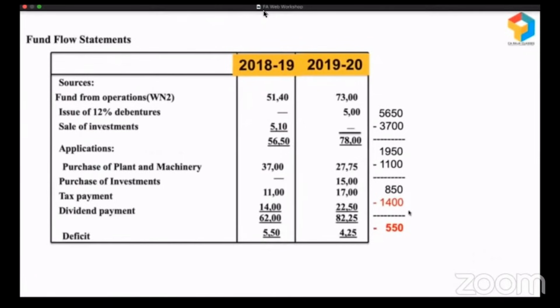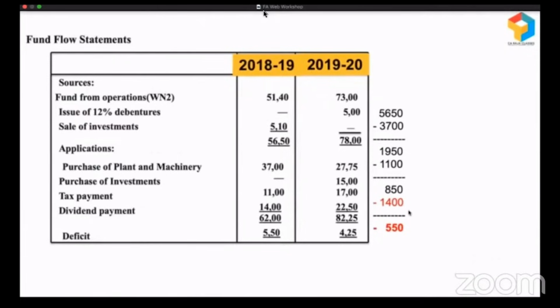But even that should not be the case, because there should be some long-term surplus contributing to the working capital of the business. Here, instead of contributing, they have stolen the money from cash credit to pay as dividend to the owners. See how powerful the statement is. It is revealing what was hidden.